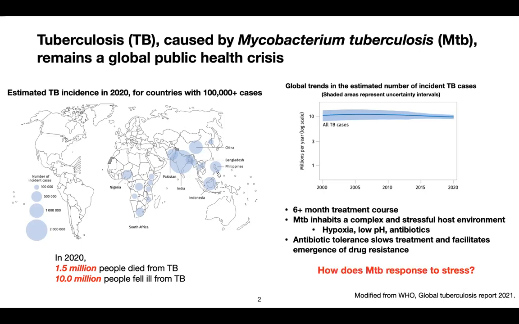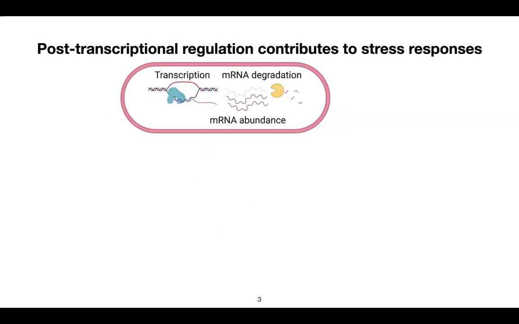So all of this raises a very interesting question, which is what makes TB so successful in response to stress? So my research focused on one of the possible mechanisms, that is the post-transcriptional regulation, the messenger RNA degradation. Together with the transcription, messenger RNA degradation determines the messenger RNA abundance.